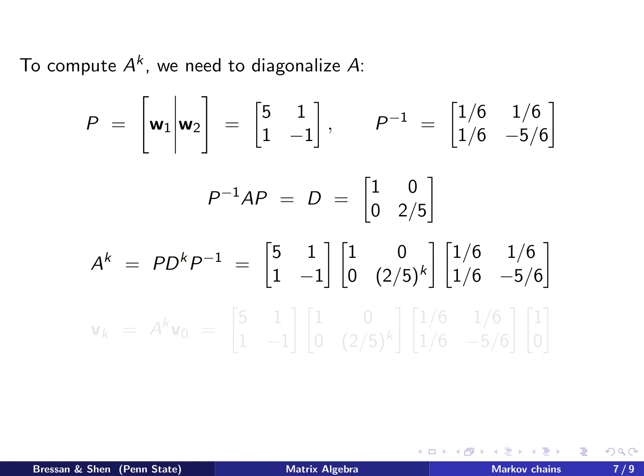So we can fill in the numbers. P is this one, and P inverse is here. For D to the power k, we just need to take a power on the diagonal. For the 1, it's just 1, and for the 2/5 it's this one.